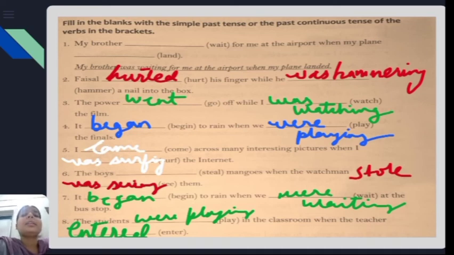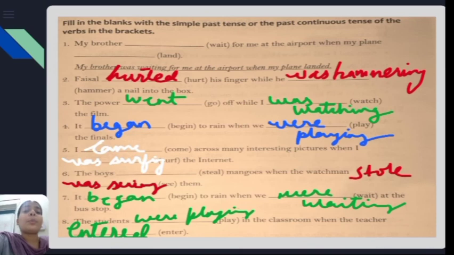Like: Fazil hurt his finger while he was hammering a nail into the box. So which action is for the long duration? Hammering the nail, isn't it? And which action happened for a short duration? Hurt. So here you first have to identify which action happened for a long duration in the past and which action happened for a short duration in the past, isn't it? And I have already explained to you the four basic combinations of using when and while.